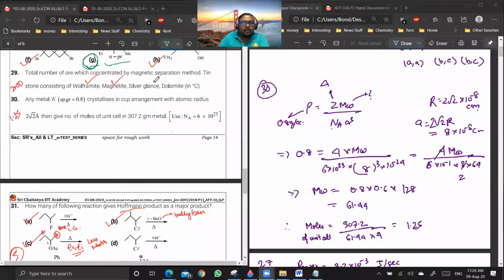29 is easy. You have to just see which ores are magnetic, wolframite and magnetite. Okay, these two are non-magnetic. This you have to know. I have given you the list of magnetic ores and magnetic suppression methods. Is it clear? Yes or no? Yes, sir. Question number 30.